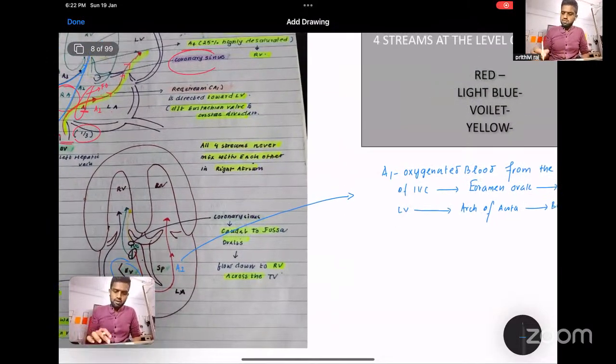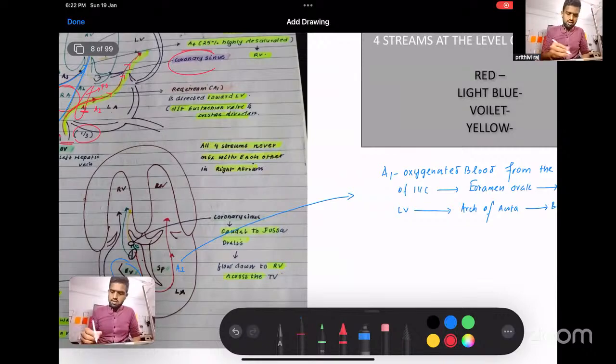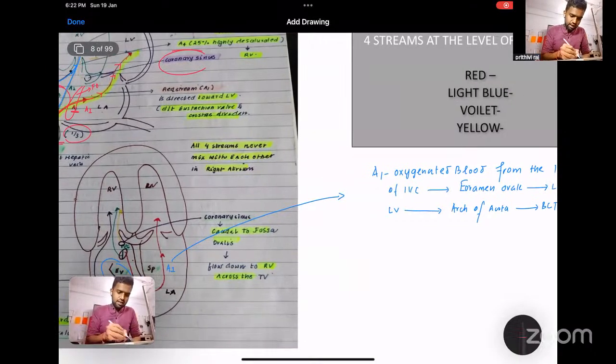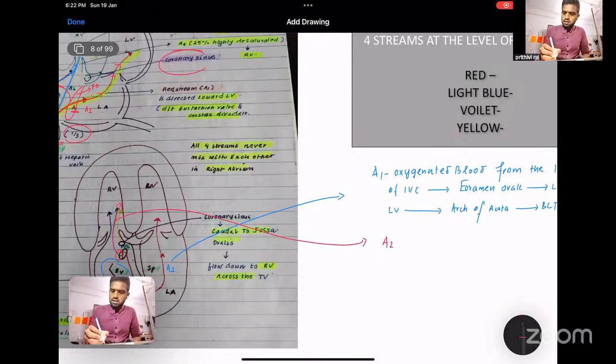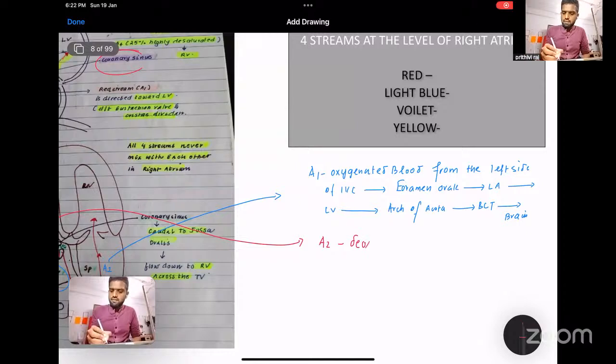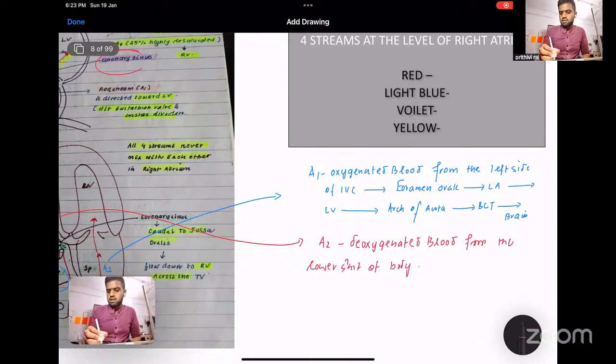What about A2? A2 is the deoxygenated blood, right? A2 is deoxygenated blood from the lower part of the body in the right side of the IVC. It goes to the right atrium and then the right ventricle.